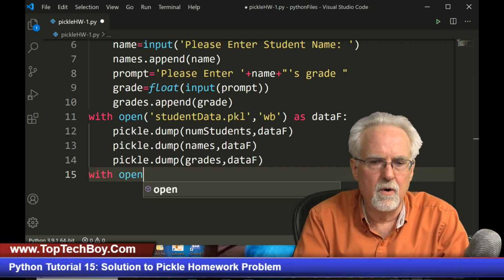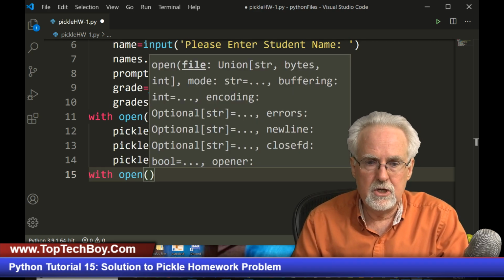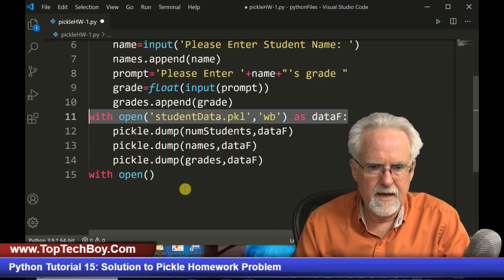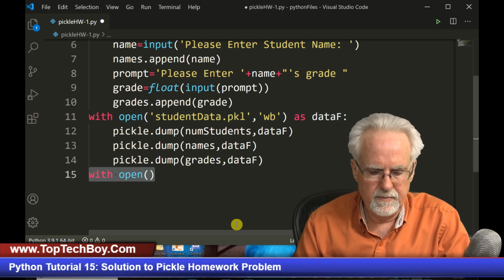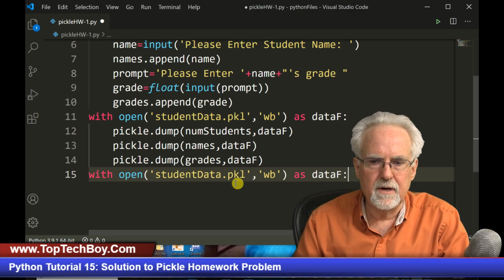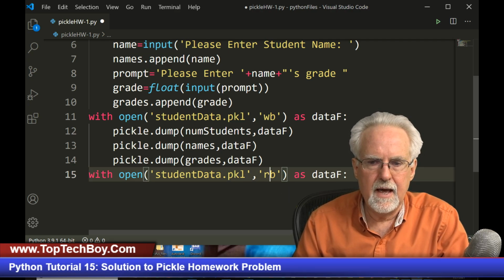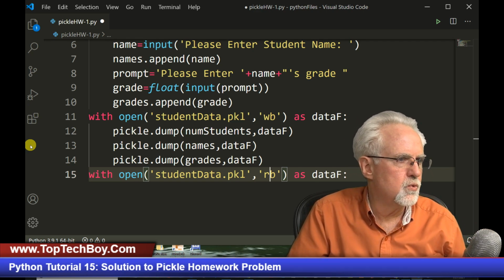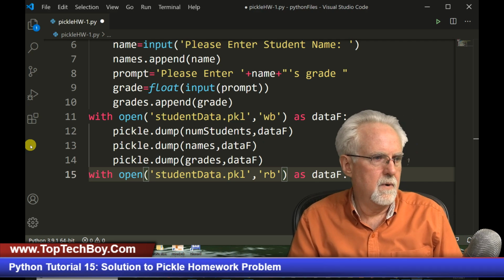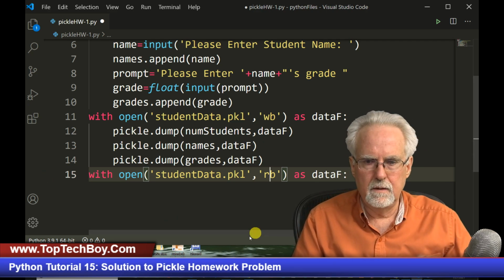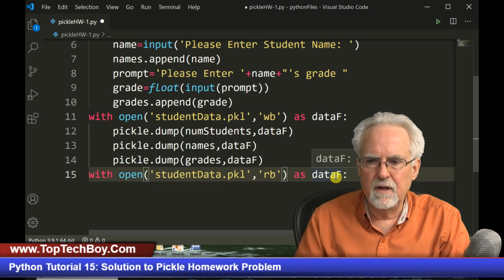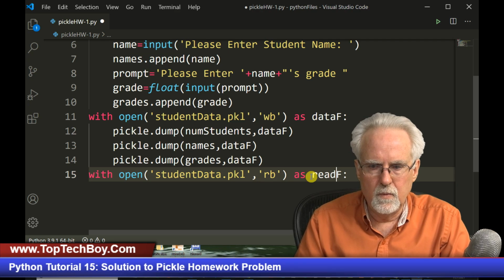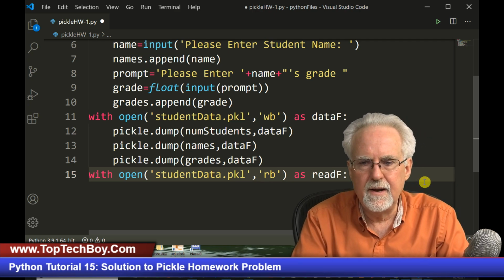So I'm going to say with open, and watch this, another pro tip here. We're on a roll, so we're going to copy that. Control C, we're going to come down here, Control V, and so now I'm going to open it, but now I'm going to open it as read. Okay, and then let's just call it something else. Let's call it read F.